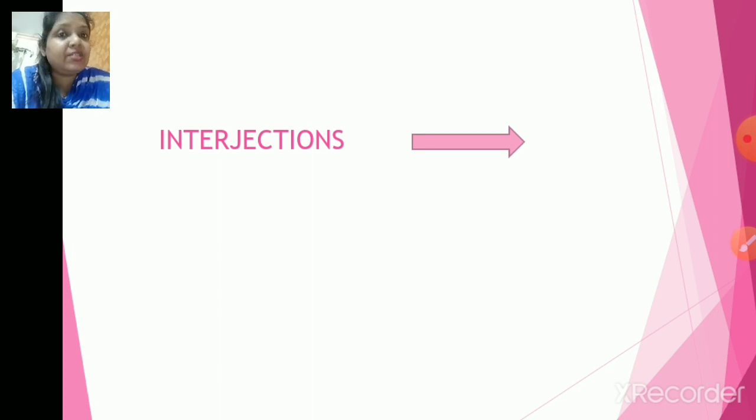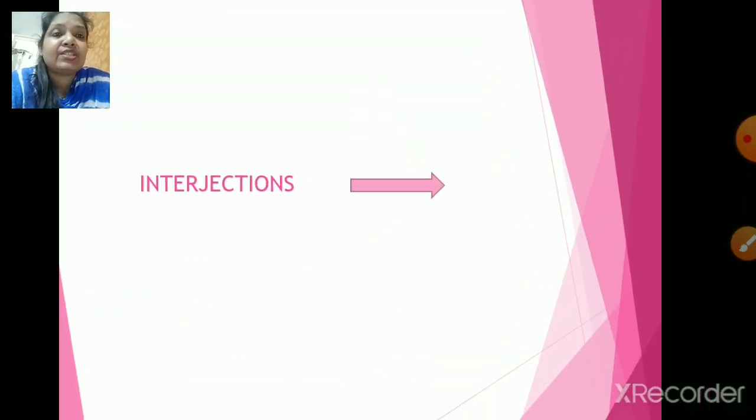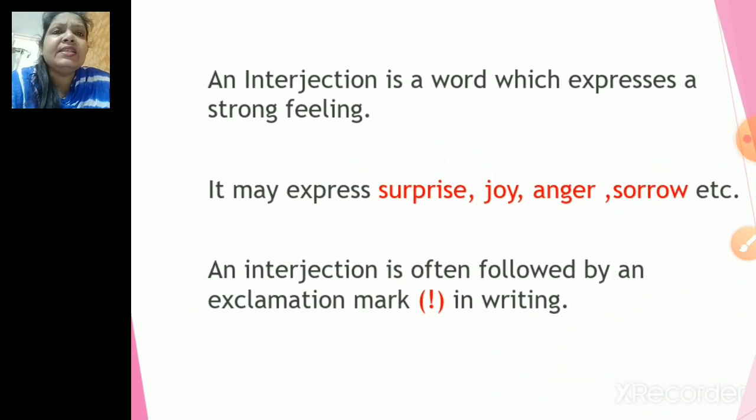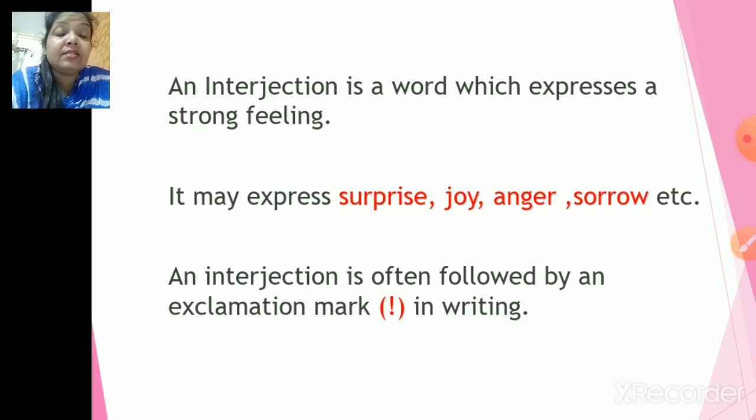Now we will start with the interjection, which is a part of grammar. So let us quickly start with interjection. What is an interjection, children? There are certain words with which you can express surprise, joy, anger, sorrow. So what are those words? An interjection is a word which expresses a very strong feeling. It may express surprise, joy, anger, sorrow, etc. An interjection is often followed by an exclamation mark in writing.